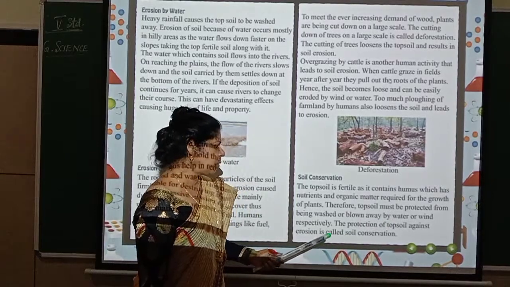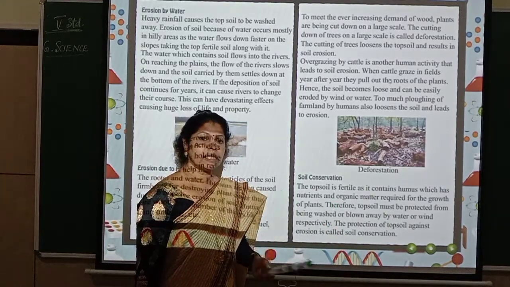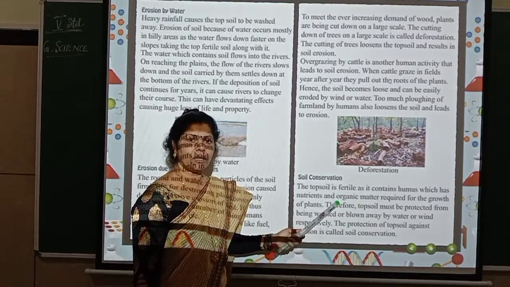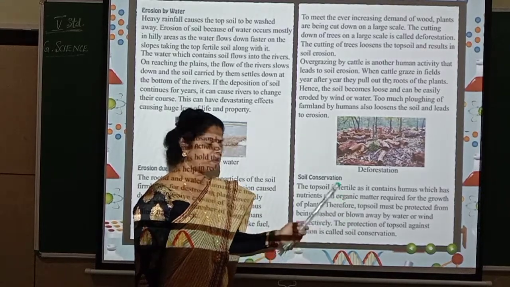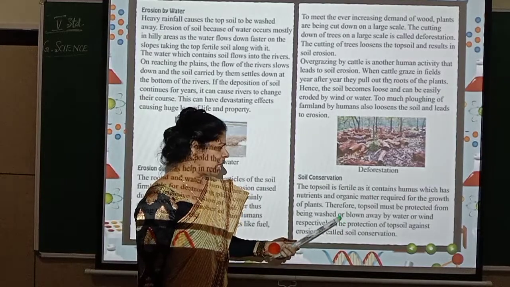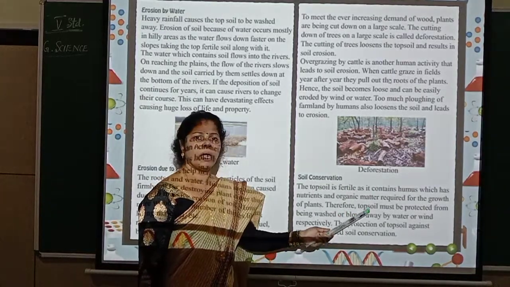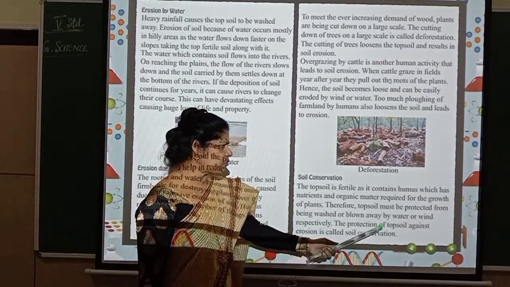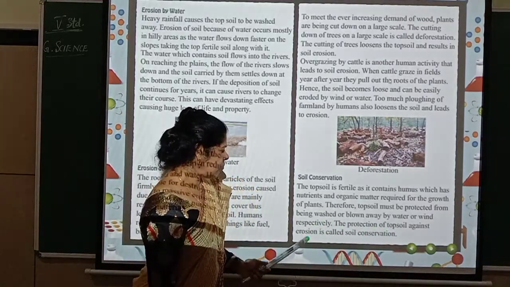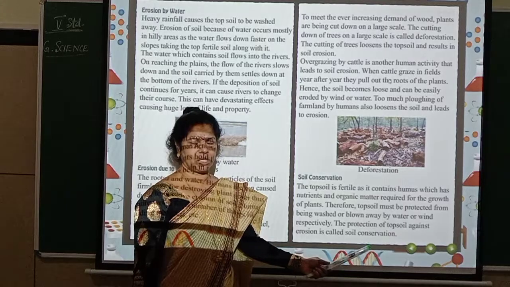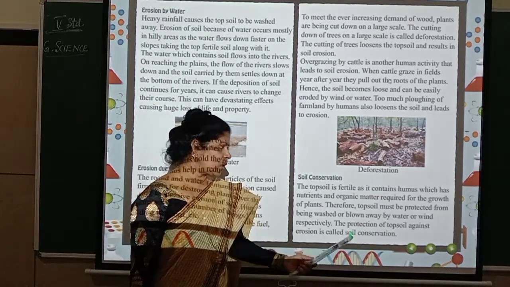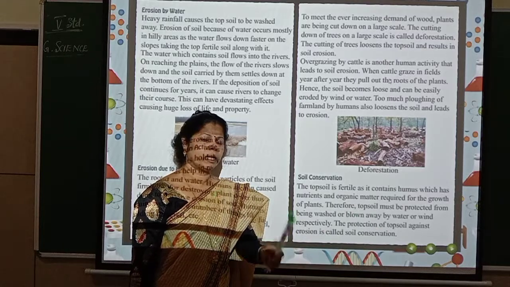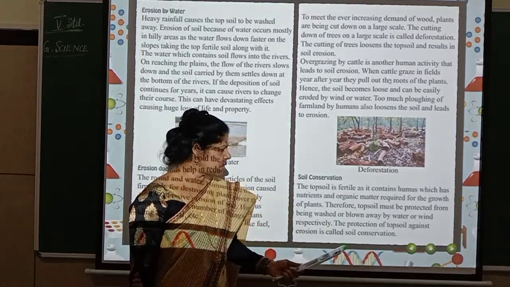So what do you have to do? You have to conserve them. You have to safeguard them. Why? Because it consists of all the nutrients which are required for the growth of plants. So they have to be conserved. Otherwise what happens? They will be blown away by water or wind, isn't it? So the protection of topsoil against erosion is called soil conservation. What does soil conservation mean? You are protecting the topsoil. How? From the water, wind, other factors. That is called soil conservation.